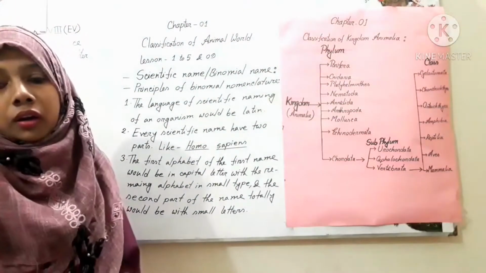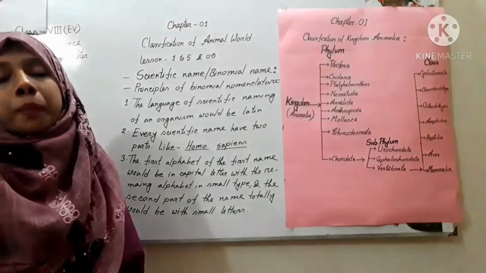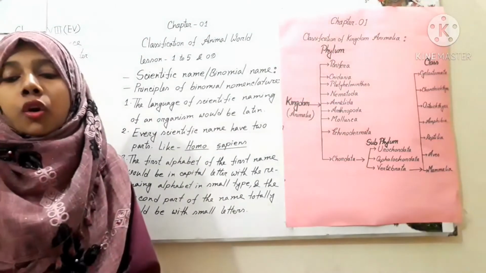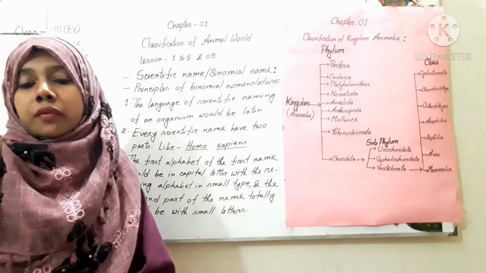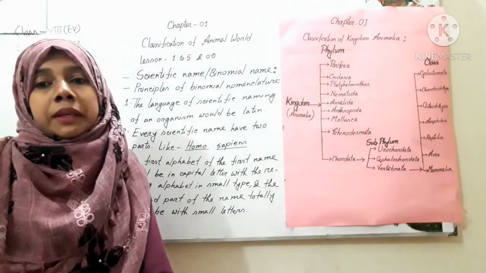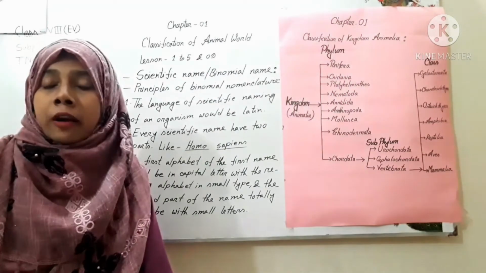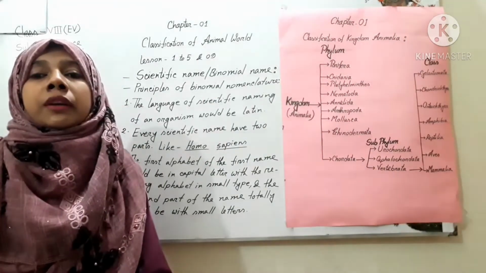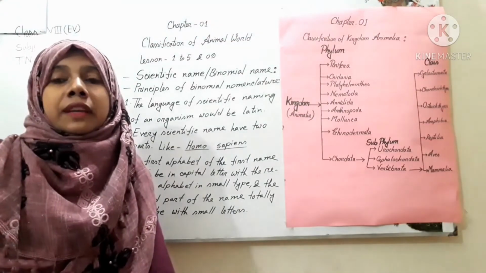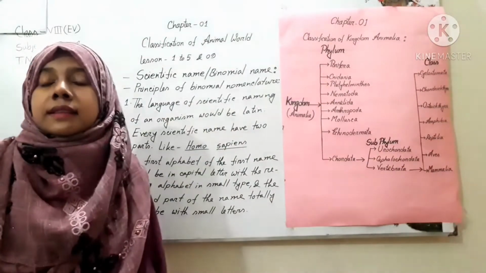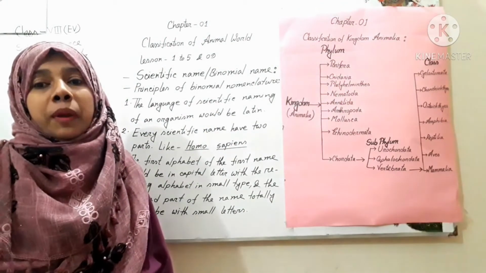A scientific name of an animal contains two parts. The process of such naming is called binomial nomenclature. So we can say binomial nomenclature, or scientific name, has mainly two parts: one is genus and another is species.